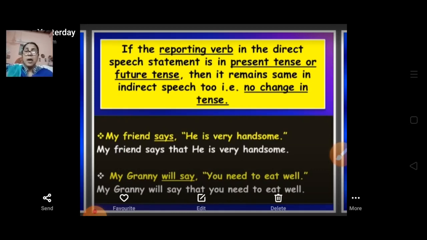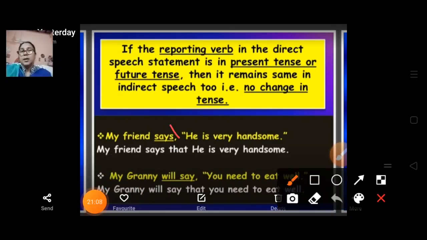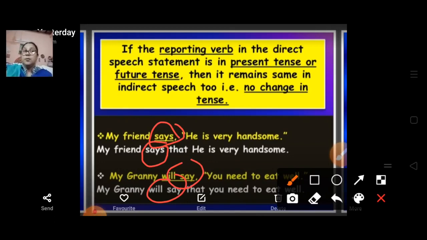So here always keep in mind one thing. What is a reporting verb? If the reporting verb in the direct speech statement is in the present tense or future tense, it remains the same in indirect speech too.